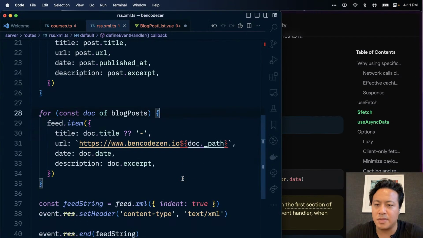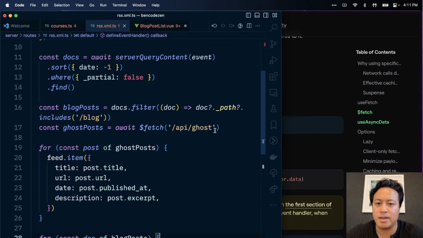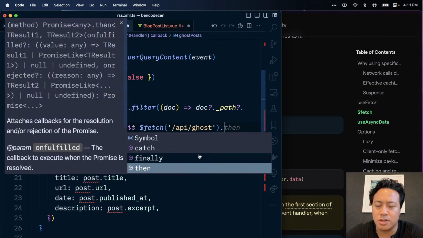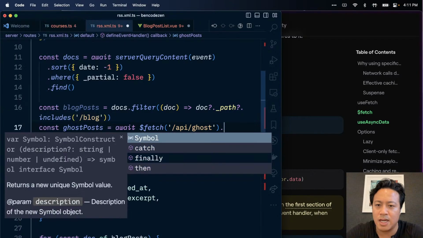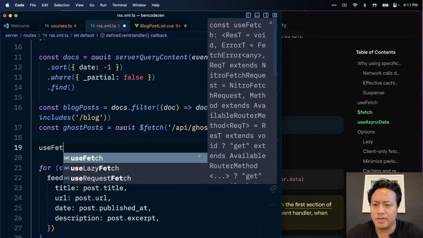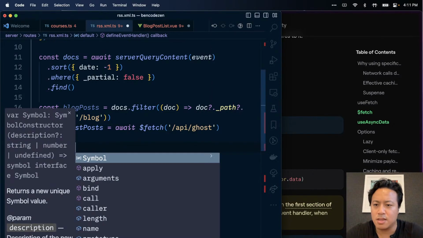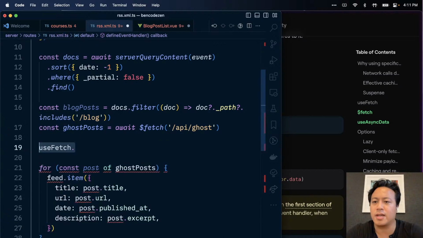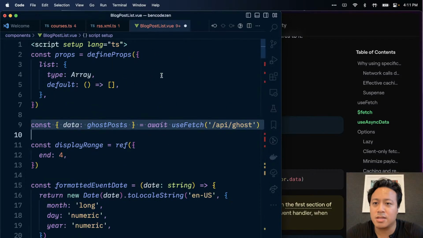So we're gonna actually play around with the TypeScript capabilities of this, and it looks like at least the control space does not give me an option for catch, finally, then. Whereas if I did use fetch, this does. Oh, this does not have. Wait, hang on. We're gonna test this real quick. useFetch dot.